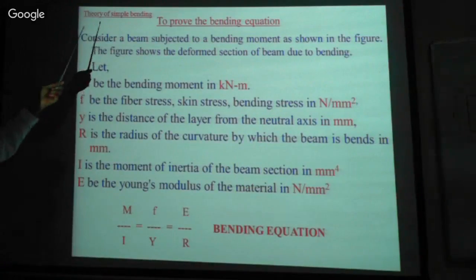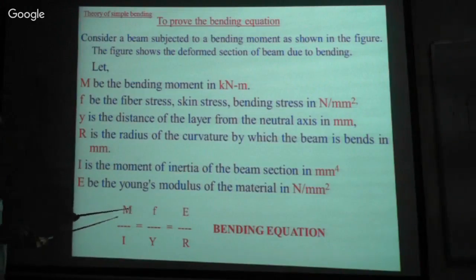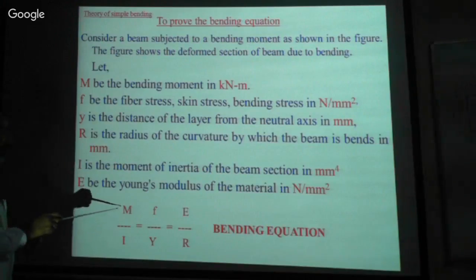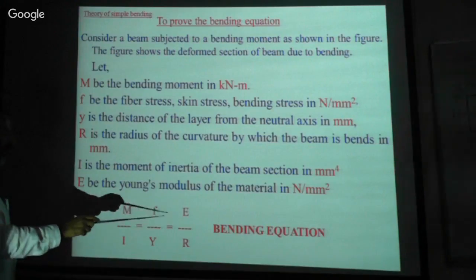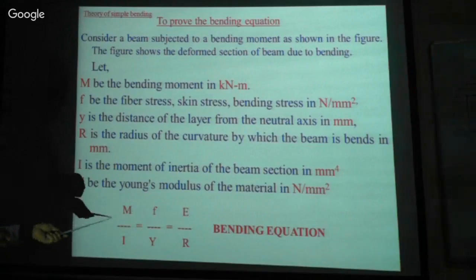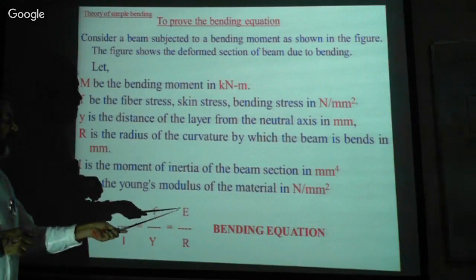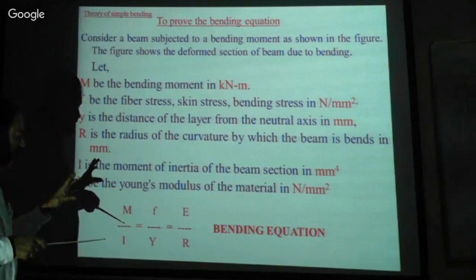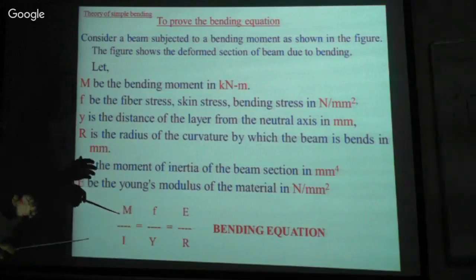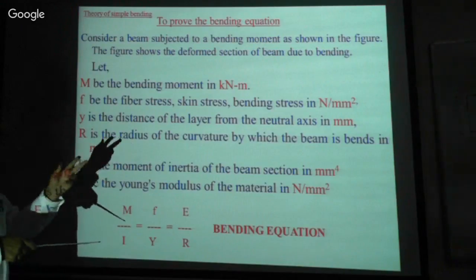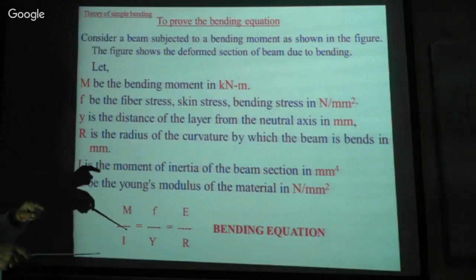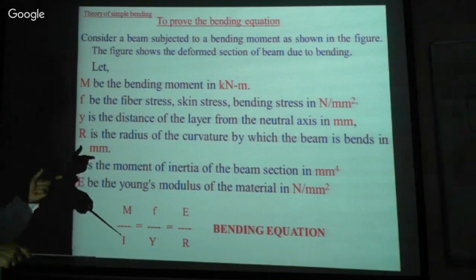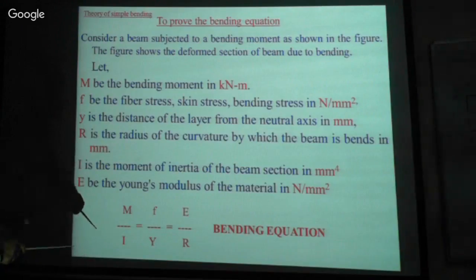Now this is after derivation, we'll come out with this solution. It is M by I is equal to F by Y is equal to E by R. That is the bending equation. How are we getting it? That derivation is in the next two slides. It is available, but it is not included in our Polytechnic syllabus, therefore I am not going to discuss those things. Straight away we will go to the next slides.